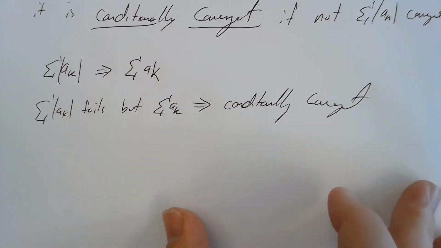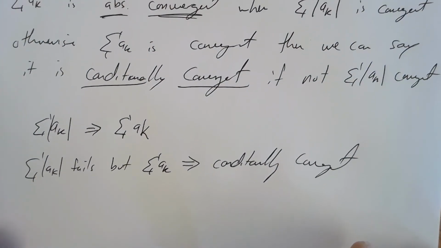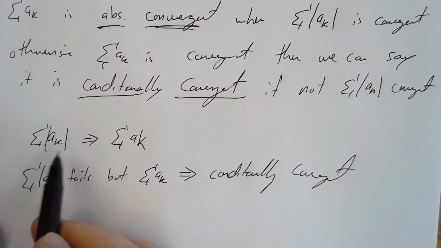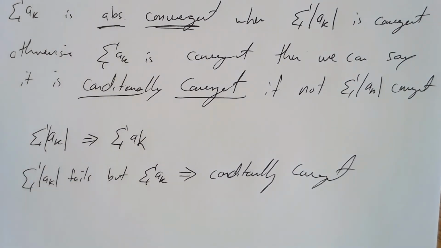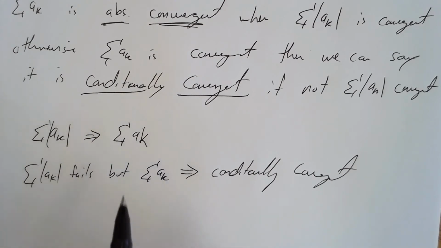Now, it is also important to note that there's one extra layer, and that layer is whether or not the series is divergent. So back up here, if the summation of the absolute value of a sub k is divergent, that means nothing about the series of a sub k, other than it's not absolutely convergent.